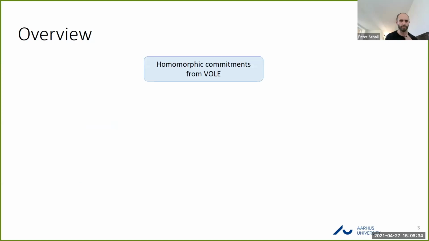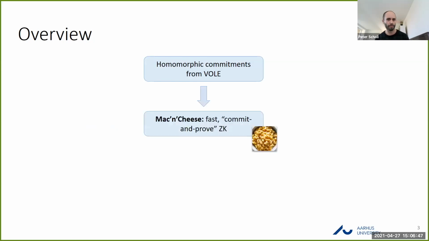Okay, so now a very quick overview of what I want to cover, which is firstly explaining what Vector-OLE is, and using this to build a simple kind of homomorphic commitment. And then plugging this into our first main protocol, which is a commit-and-prove type ZK protocol for arithmetic circuits, which we call Mac'n'Cheese.